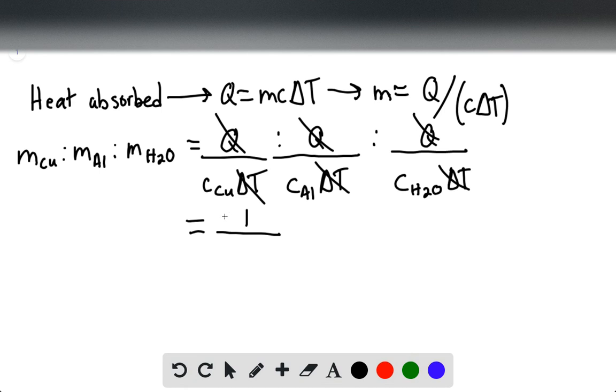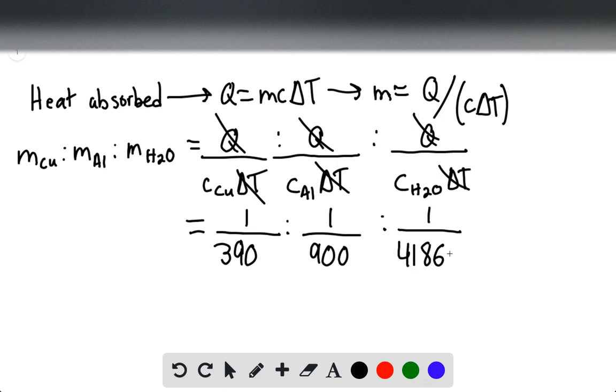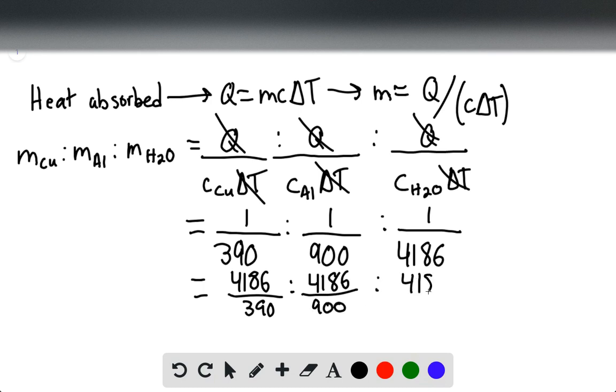In this case, the specific heat of copper is 390 joules per kilogram per degree Celsius. This will be 1 over the specific heat of aluminum, so 900 joules per kilogram per degree Celsius. And then this will be 1 over specific heat of water, 4,186. We're going to have to multiply this all by 4,186. So this is going to be equal to 4,186 divided by 390 to 4,186 divided by 900 times 4,186 divided by 4,186.